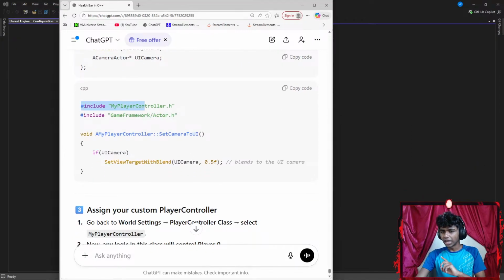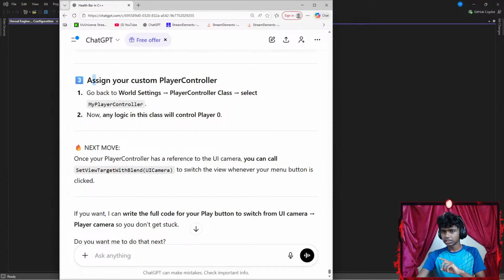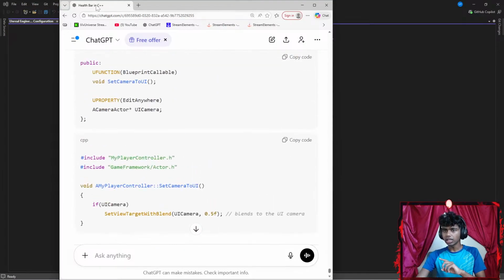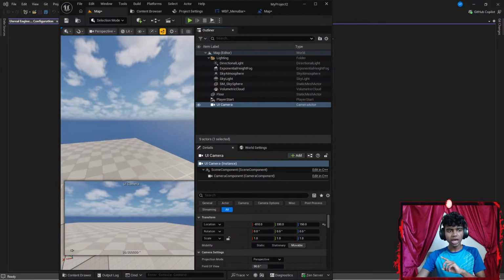Okay, include player controller .h, include game framework. Okay, actor. If UI camera, set view target blend. Okay, I might try the second method. Assign camera. Step 3, assign your custom controller. Go back to world settings. Select my player controller. Okay, let me get Sensei/ChatGPT in the other tab because I want to see the reference while I do that part, because that part is kind of new.